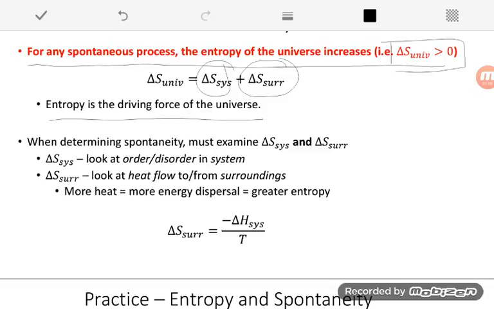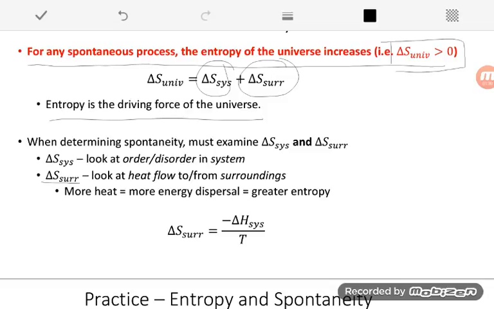For the system, very simply, we just look at if the order is increasing in my system or decreasing in my system as a function of our chemical reaction. So we typically look at phase changes and how many molecules of gas. The less ordered my phases and the more molecules of gas I have, the more disordered my system is and the higher the entropy is going to be.